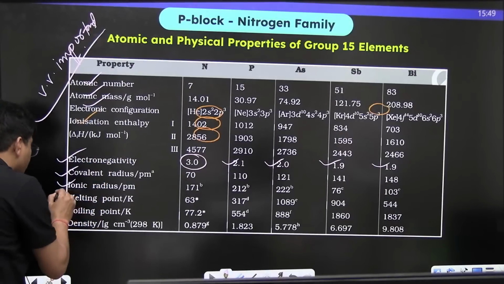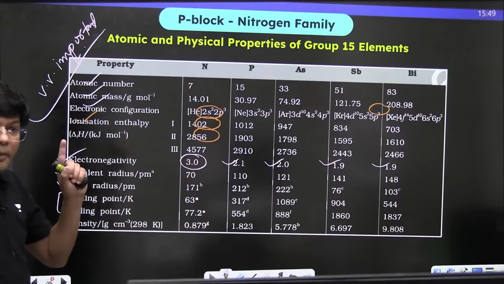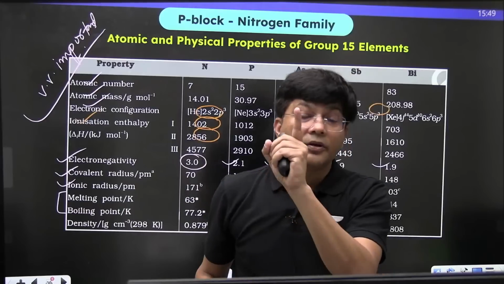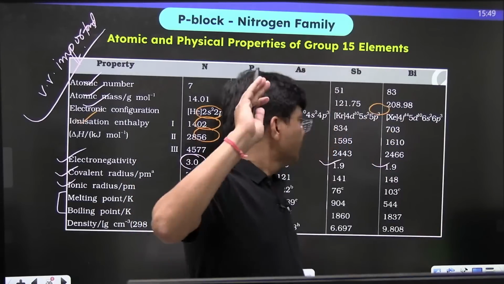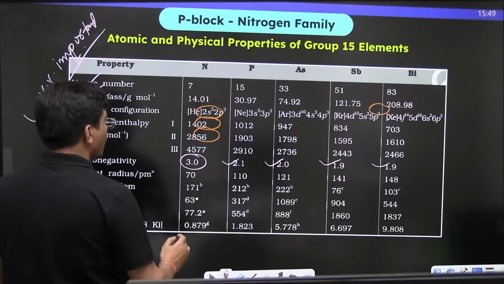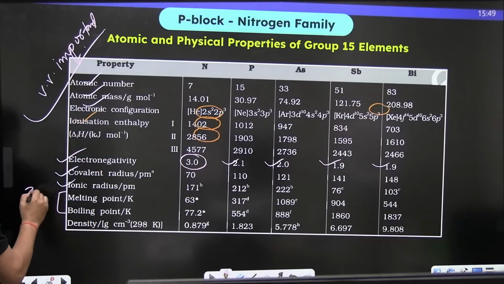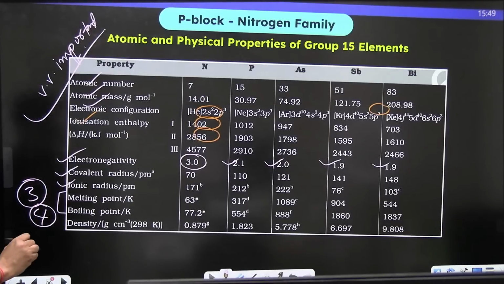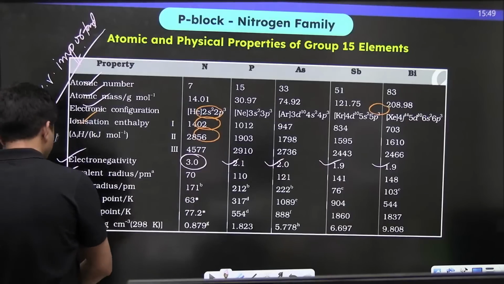Now this is the most important point, melting point and boiling point. Just to learn it and keep it in your brain, just remember number 3, 4. What I am talking about? For melting point, remember number 3, and for boiling point 4. What does it mean? 3, 4. If I talk about melting point and boiling point, see,